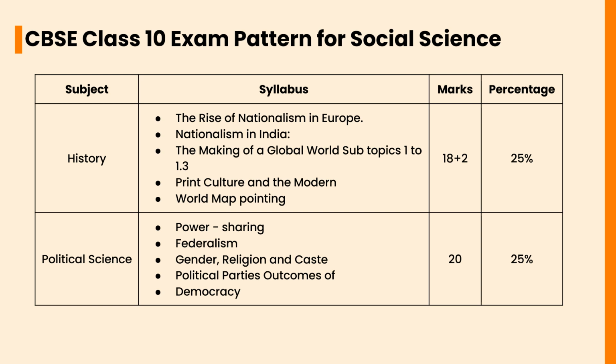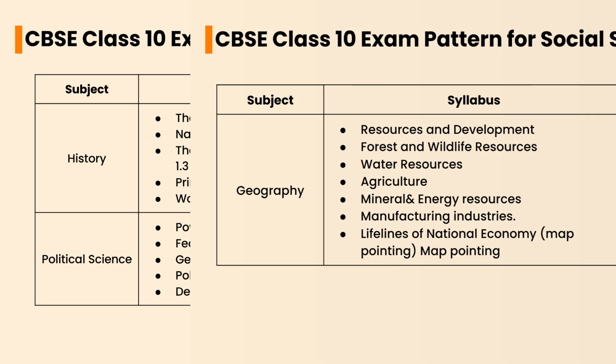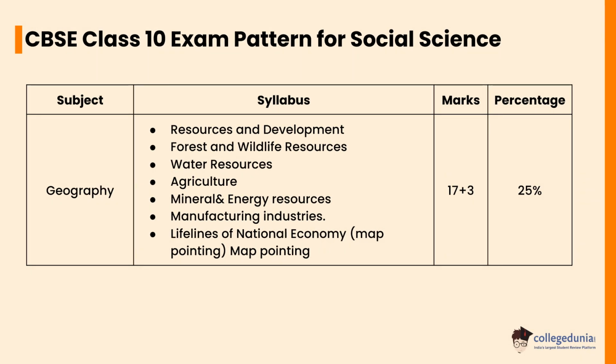In political science, power sharing, federalism, gender, religion and caste, political parties, and outcomes of democracy have a weightage of 20 marks. In geography, resources and development, forest and wildlife resources, water resources, agriculture, mineral and energy resources, manufacturing industries, lifelines of national economy, and map pointing have a weightage of 17 plus 3 marks.